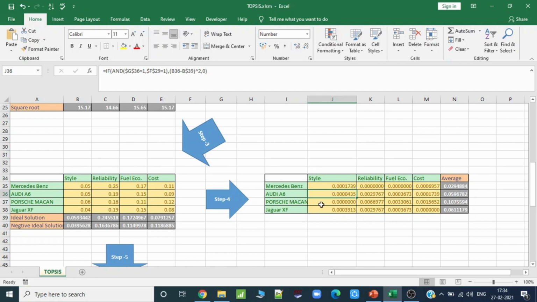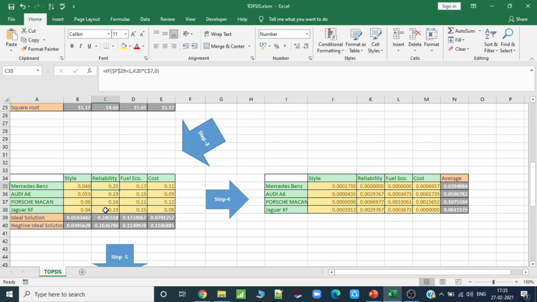Similarly, for Audi A6, we are having 0.0000435. Don't confuse with the 0.05. If we just see more precision, then we can see the values are different. That's why our values are coming different here. Porsche Macan is actually same, which is our ideal solution, so for Porsche Macan this is 0, and for Jaguar XF, we are having 0.0003913. We will use the same formula.